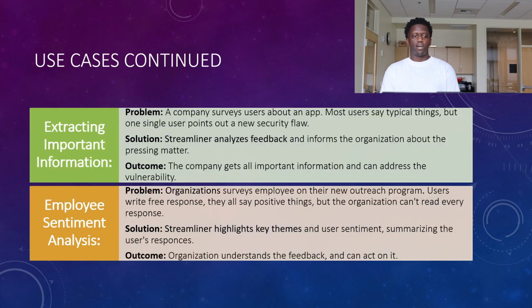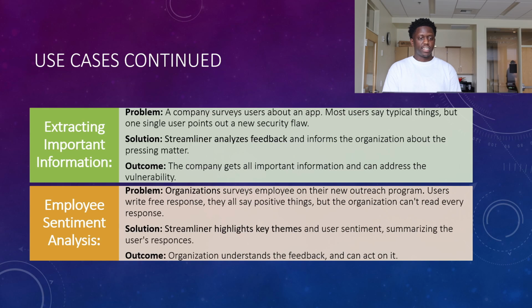Use cases continued. Extracting important information. A company surveys users about an app. Most users say typical things, but one single user points out a new security flaw. Solution. Streamliner analyzes feedback and informs the organization about the pressing matter. The outcome is the company gets all the important information and can address the vulnerability.